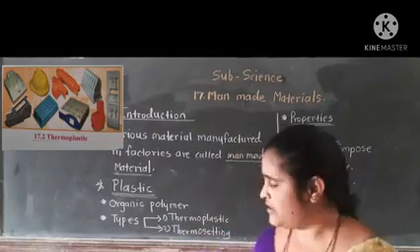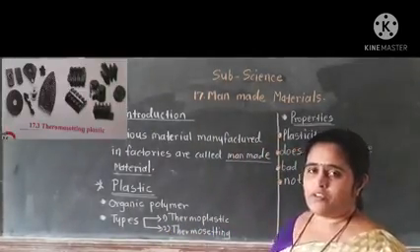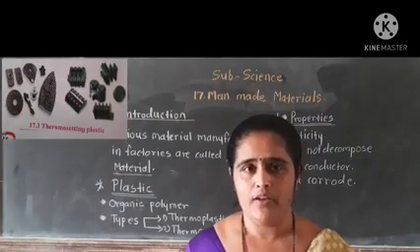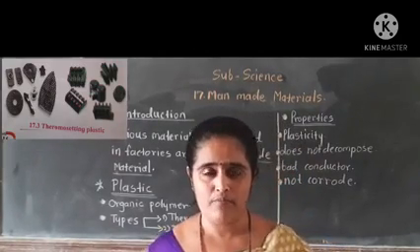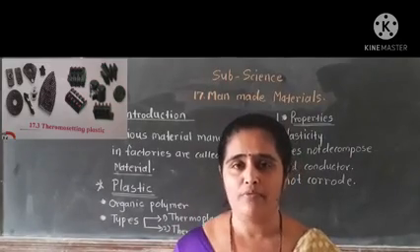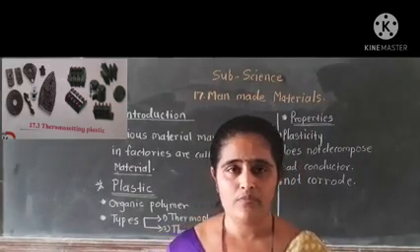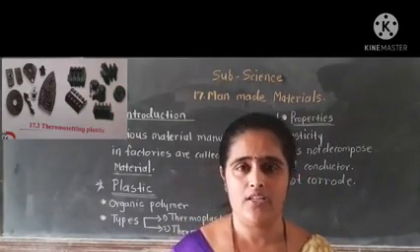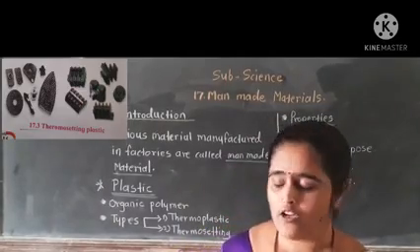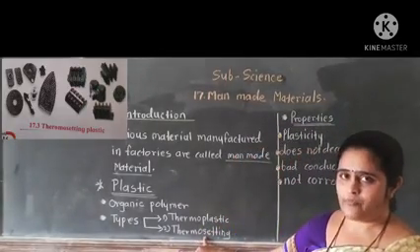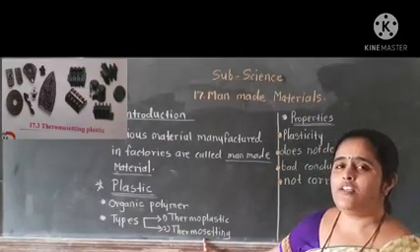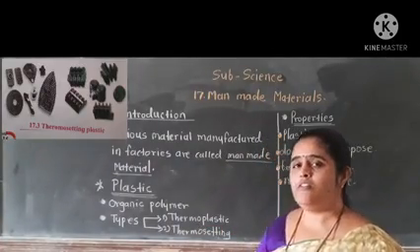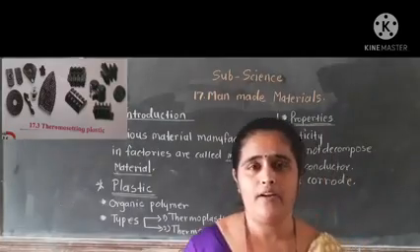Another type of plastic is thermosetting plastic. Some plastics do not mold or convert into any shape. They are molded in a particular shape and are not affected by heat. For example, electrical switches, handles of pressure cookers, handles of electric irons, etc. These are all thermosetting plastics. Thermosetting plastics are not affected by heat, but thermoplastics are easily affected by heat.